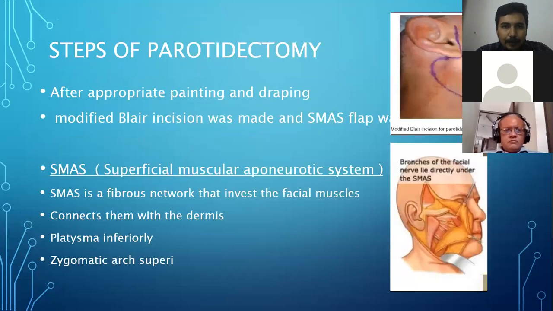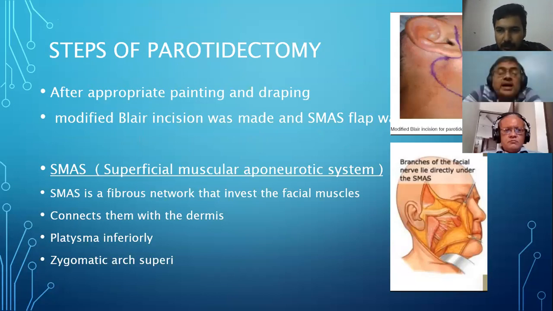They use the steps in parotidectomy. After appropriate painting and draping, a modified Blair incision was made and a SMAS flap was done. The superficial muscular aponeurotic system, SMAS, is a fibrous network that invades the facial muscle, connecting them with the dermis, the platysma inferiorly, the zygomatic arch superiorly, and the parotid fascia.